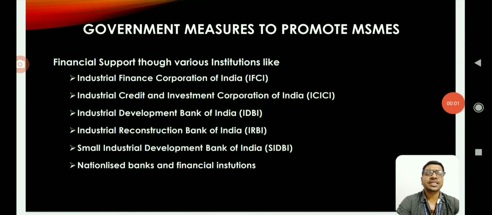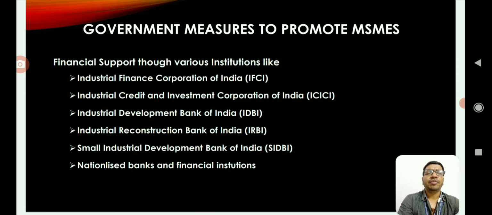So far we discussed the various problems faced by micro, small and medium enterprises in India, but governments are taking effective measures to promote MSMEs, and to tackle these problems they are helping the MSME sector with both financial incentives and non-financial incentives. Let us discuss various measures taken by the government to promote micro, small and medium enterprises.